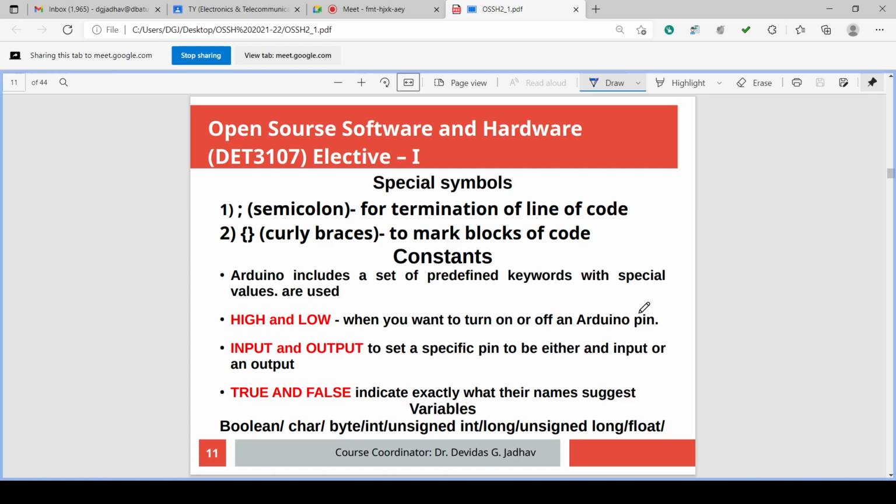All these are predefined keywords and special values. We have used these values in the programs, so we are already conversant with them, and we have discussed this many times. There are types of variables like boolean, char, byte, int, unsigned int, long, unsigned long, and float, etc.